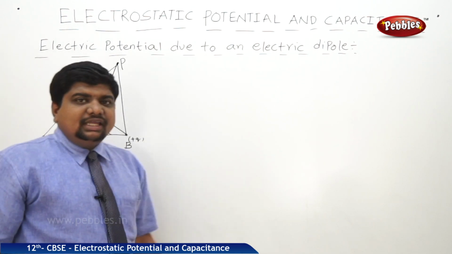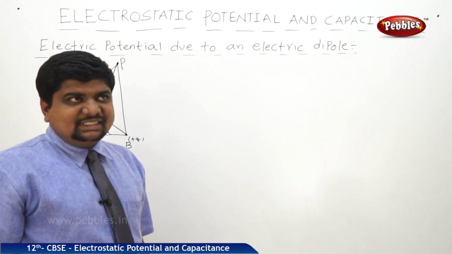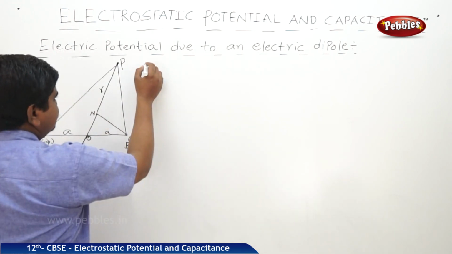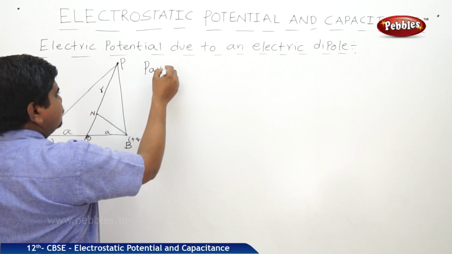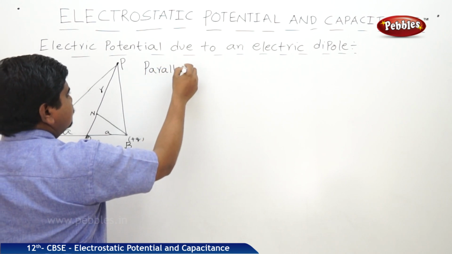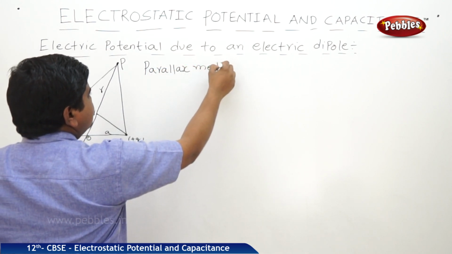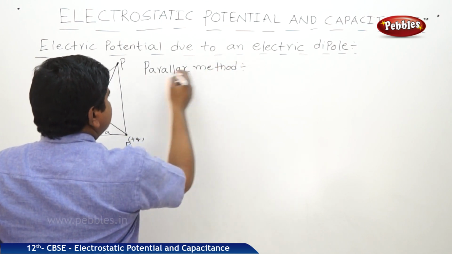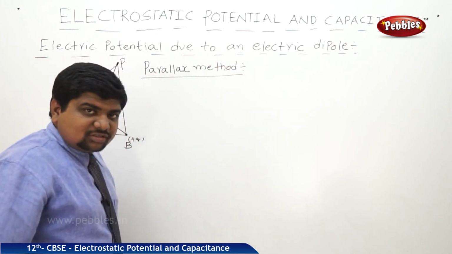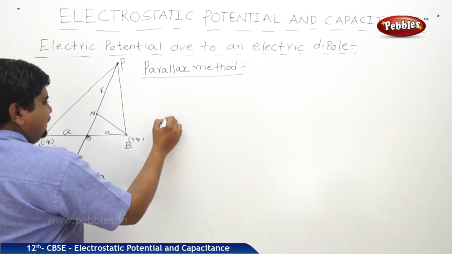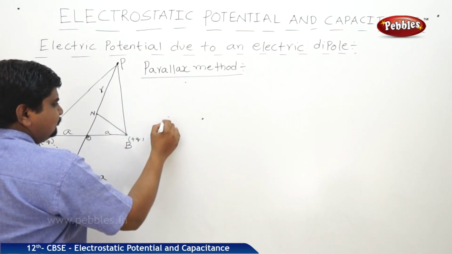One method is the parallax method. What is the parallax method? See this one, AMP.